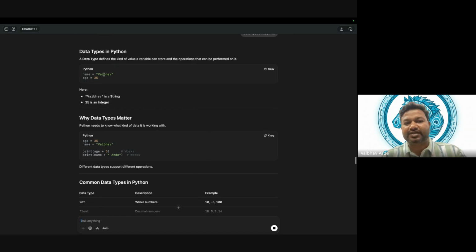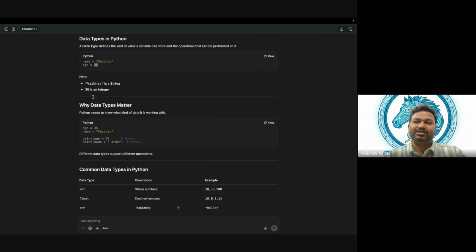So let's say this name. Name has the value Vaibhav, age has the value 35. So this is a string, this is an integer, right? So these are data types. If you are coming from a non-Python background, you might have learned about primitive data types and non-primitive data types. But in Python, generally it is not that way.